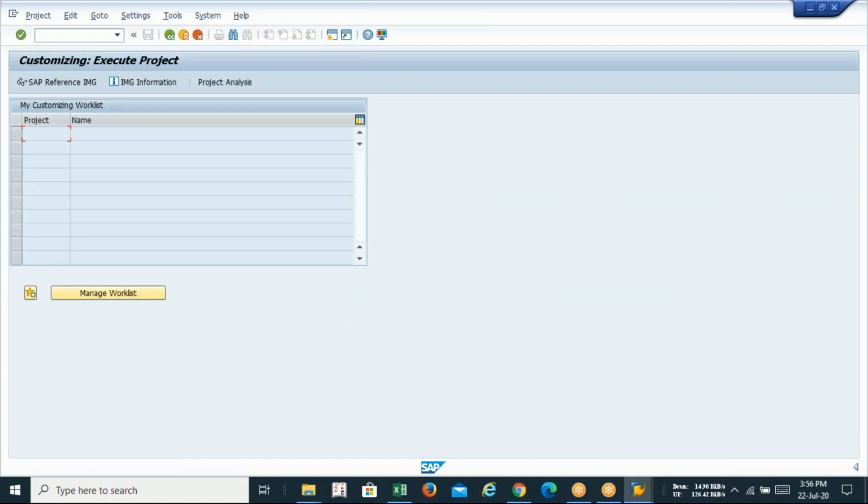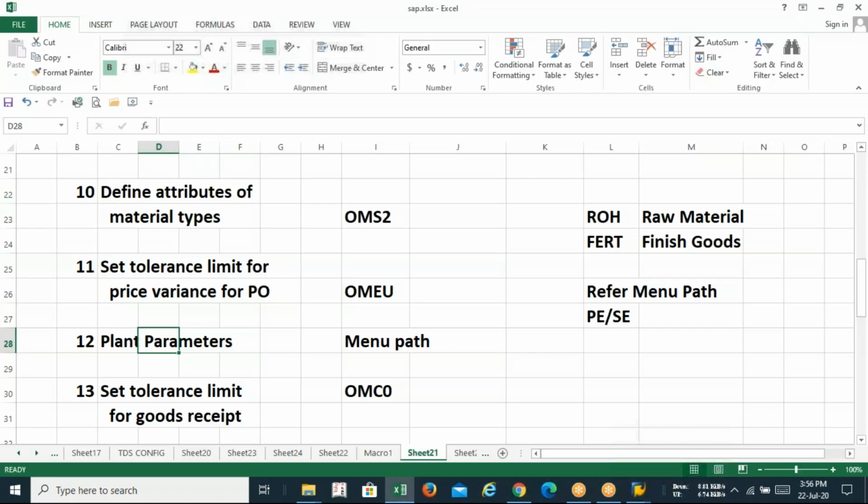Sir, the old one is OMEU. But what is the new T code for setting the tolerance limit? Jayashree, in the new case there is no T code. You have to follow the menu path. For 11 and 12, you have to follow the menu path.